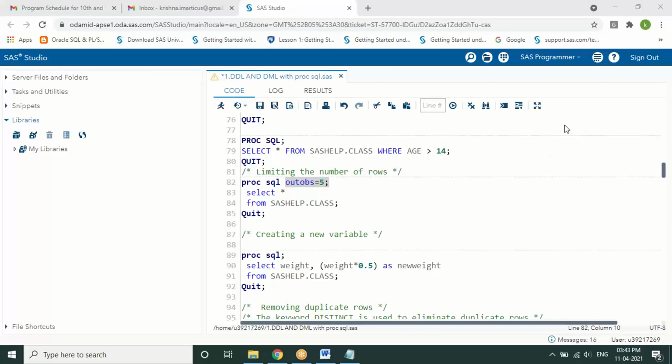Sir, outobs in the sense it's the number of observations. Number of observations to be displayed. For the display only, your data set remains the same, only the displaying part.